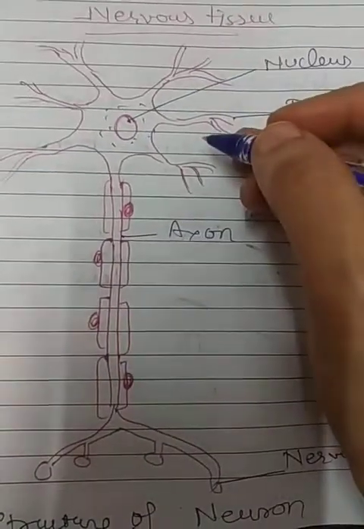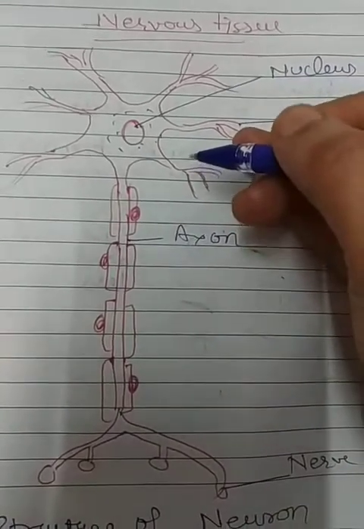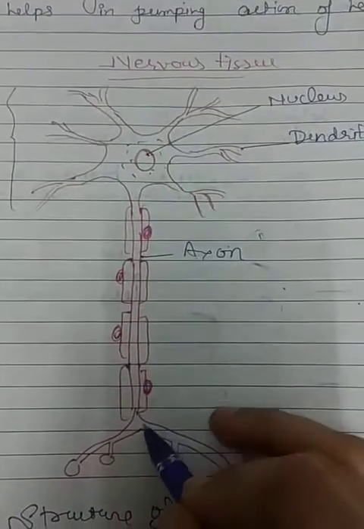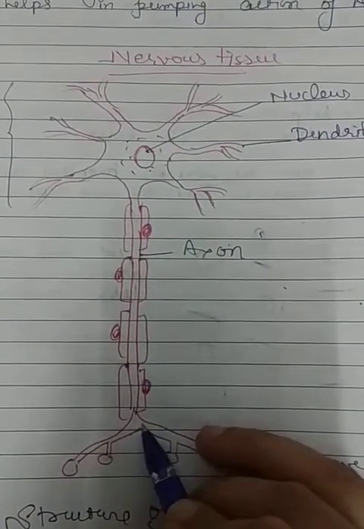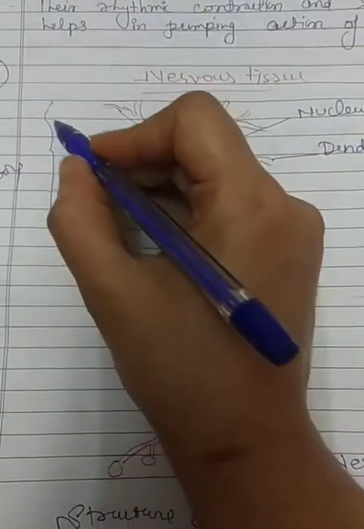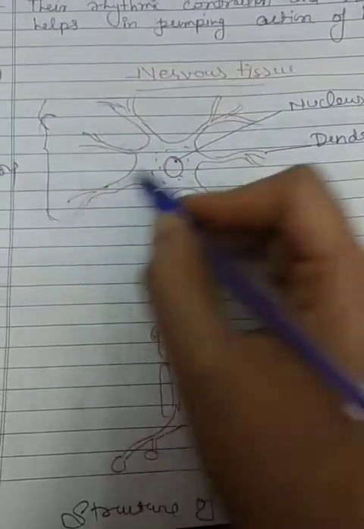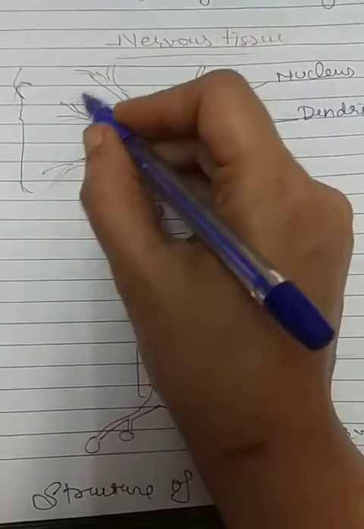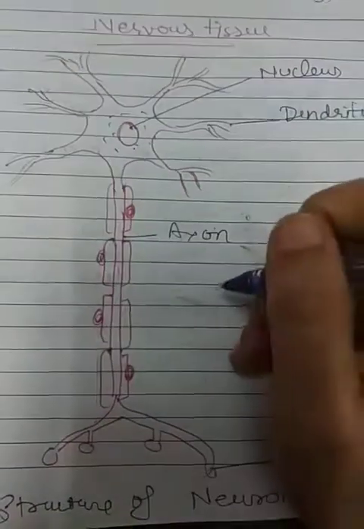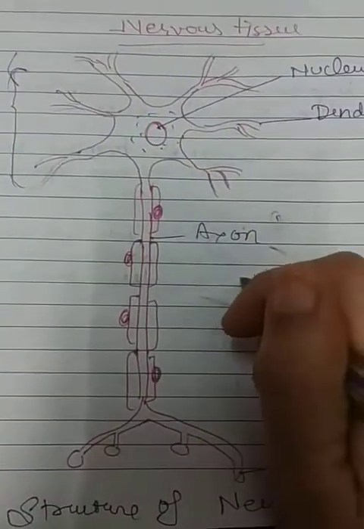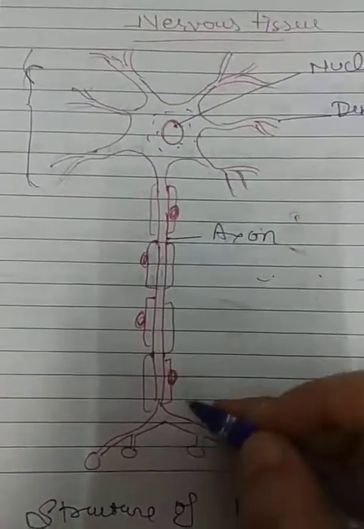It comprises three parts. Axon: this long thread-like structure is called the axon. Cell body: this part is the cell body. And dendrites: these small filament-like structures are called dendrites. So a neuron comprises three parts: axon, cell body and dendrites.